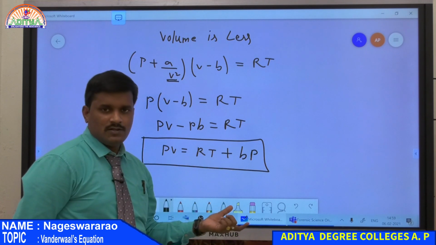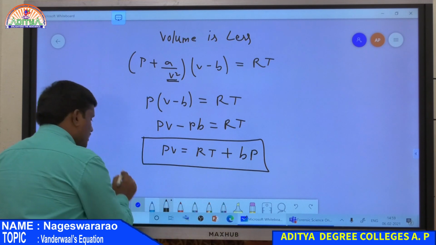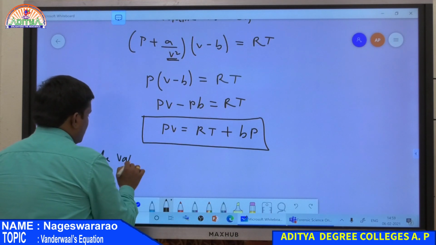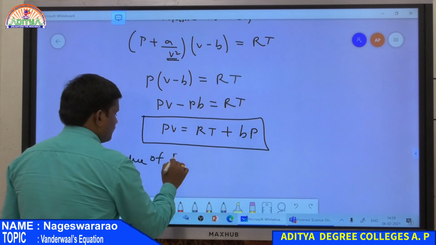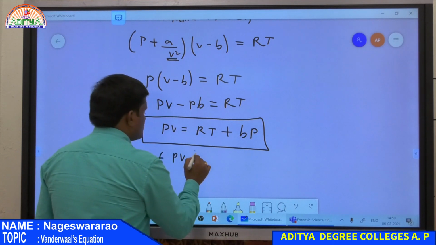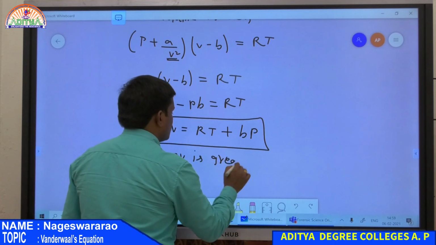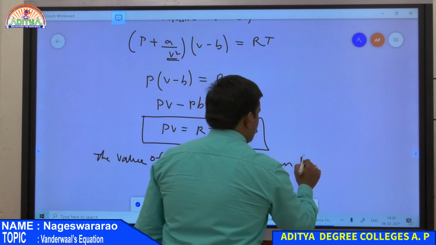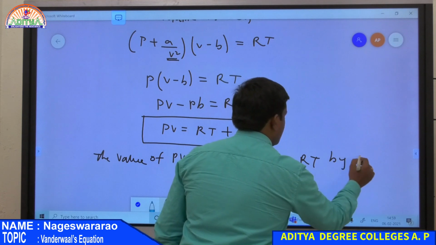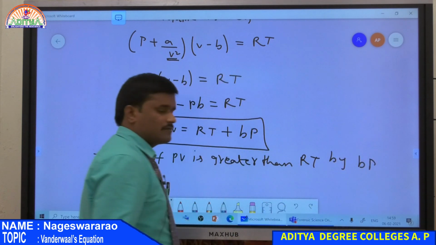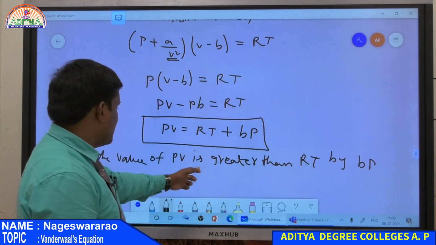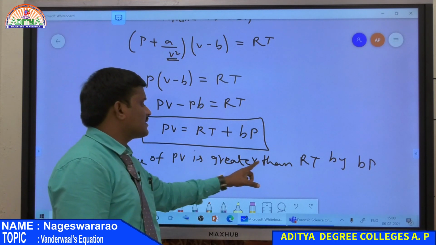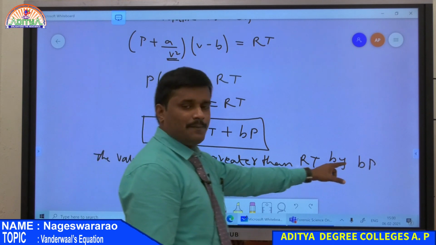So the conclusion is that the value of PV is greater than RT. Therefore at high pressure, all gases have a PV value that is always greater than RT.